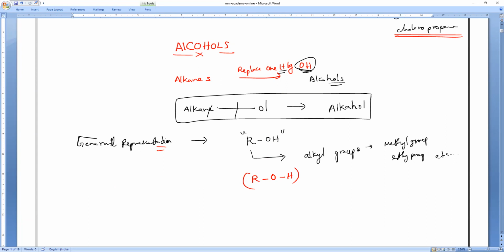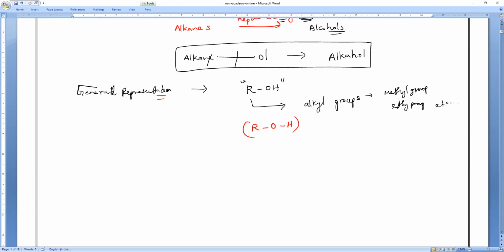Now, with alkanes we are just replacing hydrogen, so the general formula for alcohols is again the same.